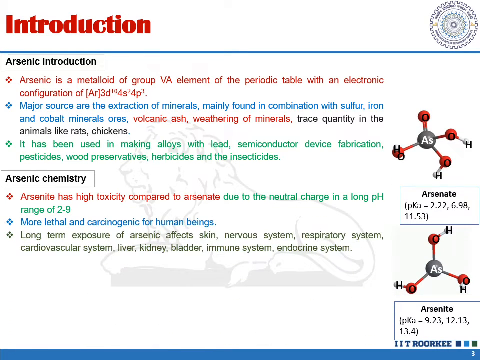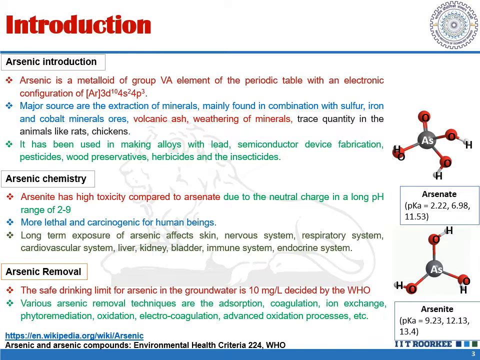So if we talk about the arsenic chemistry, it has been identified that there are two inorganic arsenic species present in the groundwater. One is arsenite and the other arsenate. Depending on its dissociation constant, each possesses a differential lethal toxicity. Its long-term exposure can lead to various kinds of diseases, and based on that, some of the authorities have decided its permissible limit in drinking water, that is 10 microgram per liter, and it has been removed with various reported technologies.